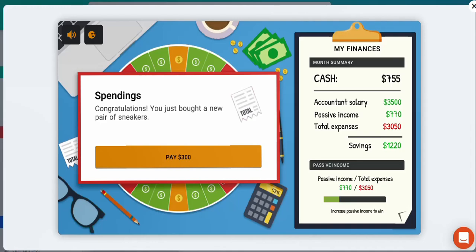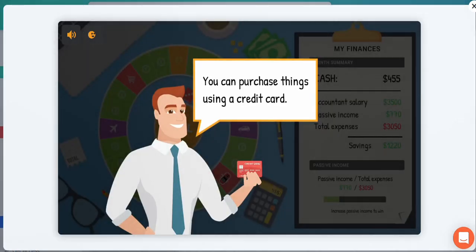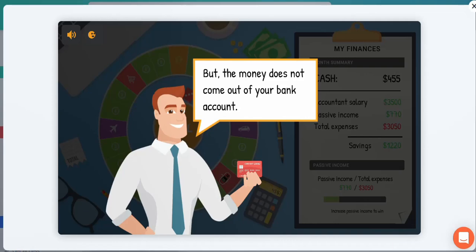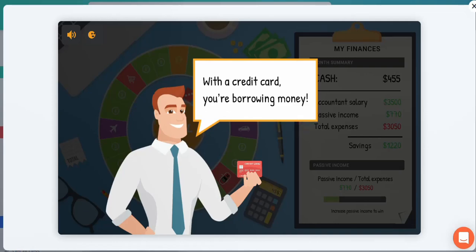Okay, we've landed on another red square. We have spending, unfortunately. We need to buy a new pair of sneakers. Maybe our old pair was damaged or it's too old to wear, so we have to purchase a new pair of shoes. We do have enough money, so that's fine. We can purchase it. Sometimes you can purchase things using other forms of payment, like a credit card. So the game is taking you through what a credit card is. Just be careful though, because with a credit card, you're using the bank's money. You're not using your own. You're borrowing money. That's very true.